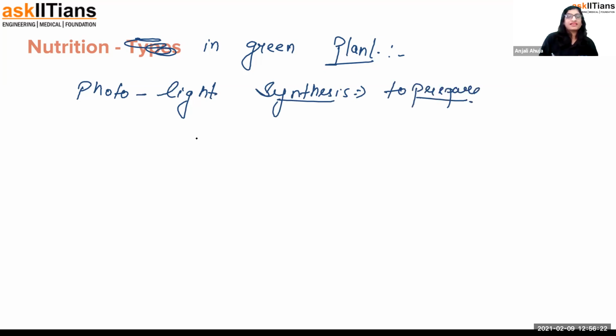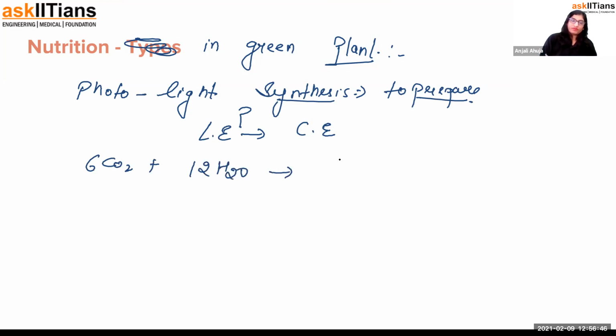In photosynthesis, I repeat myself, light energy is converted into chemical energy. Now the question arises how that happens. There is a proper mechanism, a machinery system present in the plant. Let's understand that. The basic reaction is 6CO2 plus 12 molecules of H2O, which will form C6H12O6 plus 6 molecules of H2O plus 6 molecules of oxygen. This oxygen goes into the air.